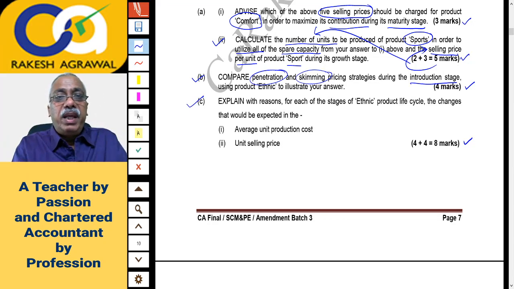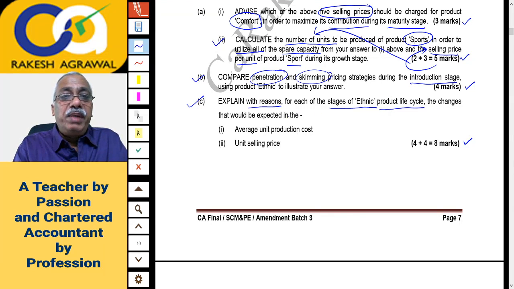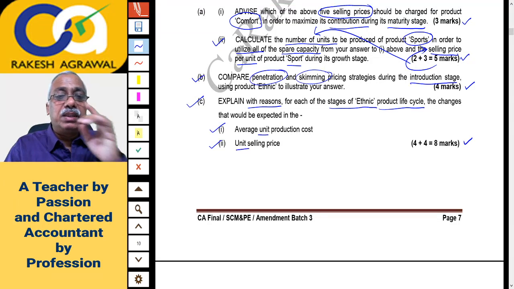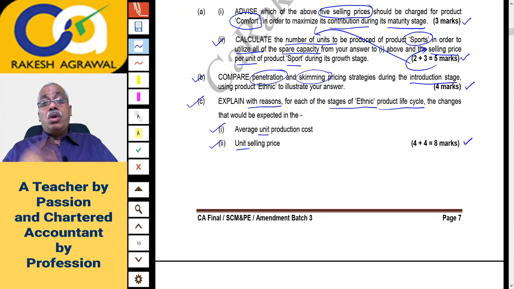Question C is: explain with reasons, for each stage of Ethnic's product life cycle, the changes that would be expected in average unit production cost and unit selling price. Ethnic is a new product to be launched. Unit production cost means production cost per unit. Unit selling price means selling price per unit. Now try to understand this question. Read it again.